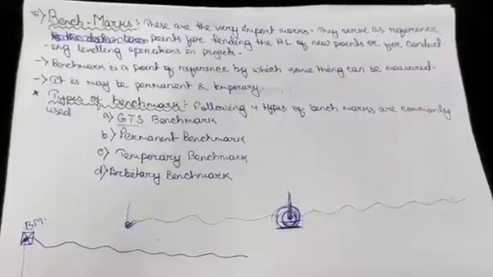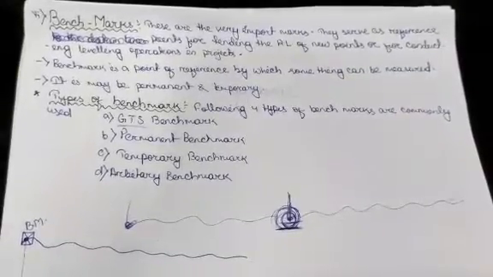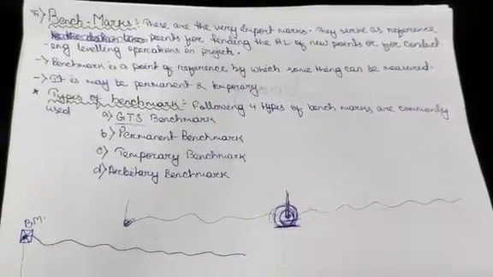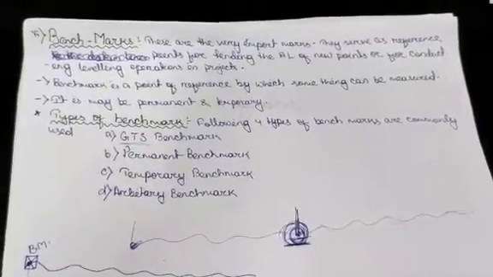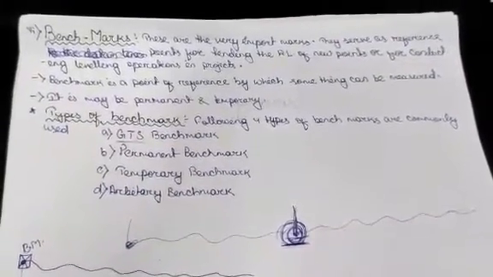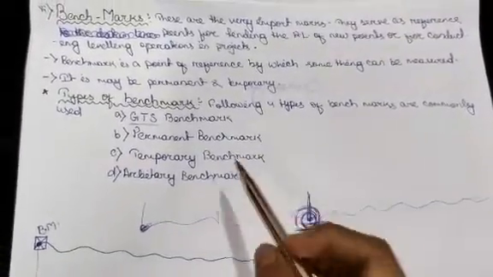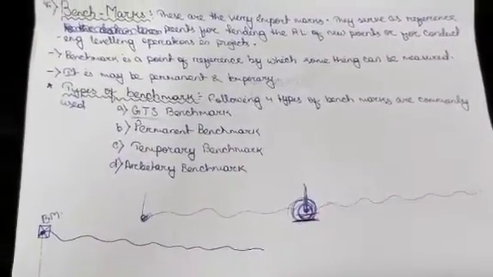Sometimes they are kept on an underground pillar because of some difficulties.